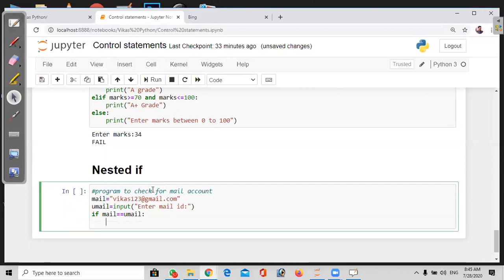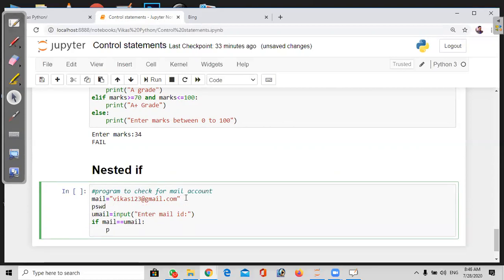If it is true, now it will ask the user to enter the password. Before that, I'll give the existing password equal to, say, Vikas@123, as my password. Now we'll ask the user to enter the password: upassword equal to input of enter password, it's also a string.